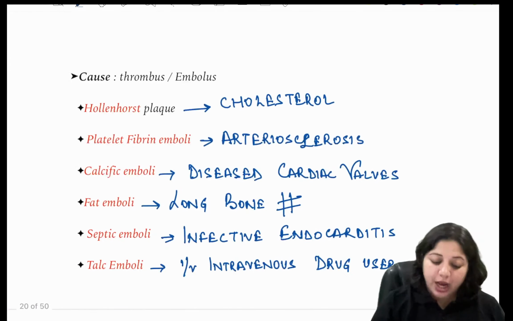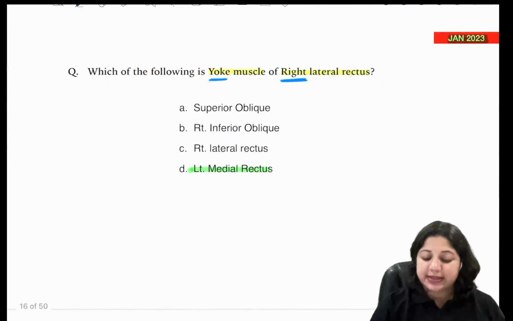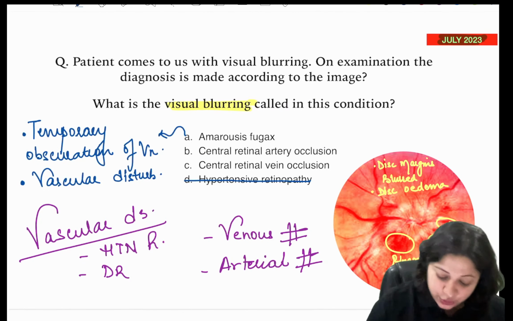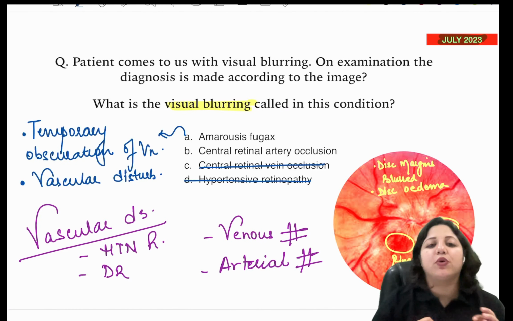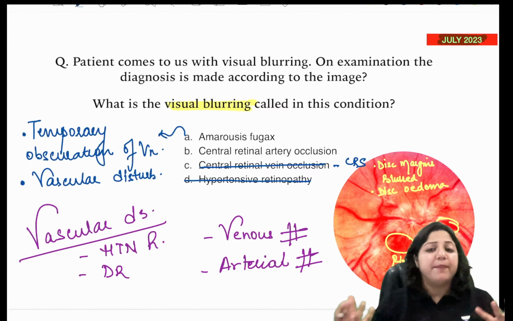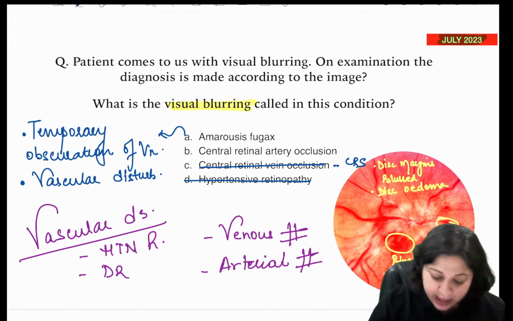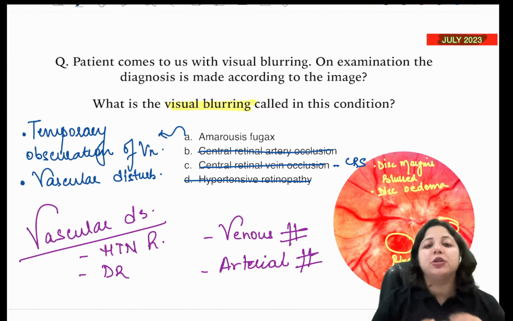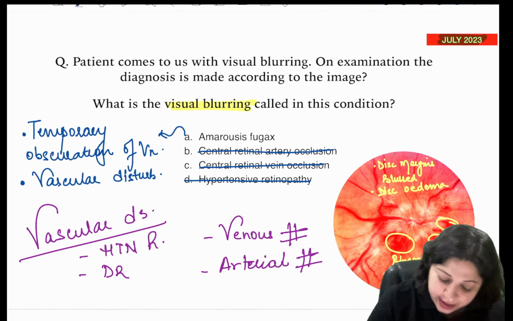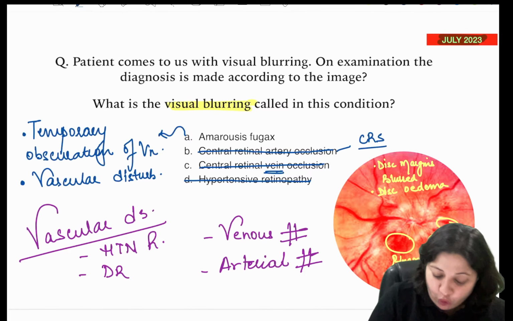Okay, so now you know how CRAO looks like. You know how CRVO looks like. So central retinal vein occlusion goes out, because here you will get a cherry red spot. But there is no cherry red spot in the question. Then central retinal artery occlusion. No, sorry, I have written it wrongly here. It is central retinal artery occlusion where you get the cherry red spot. When you talk of vein, you have hemorrhages, which can be a splashed tomato appearance.